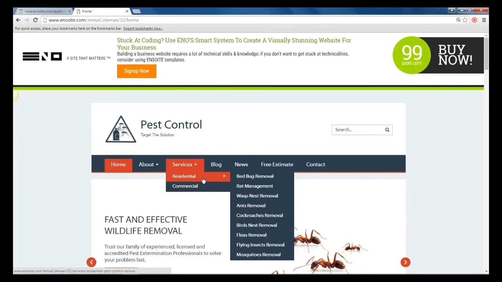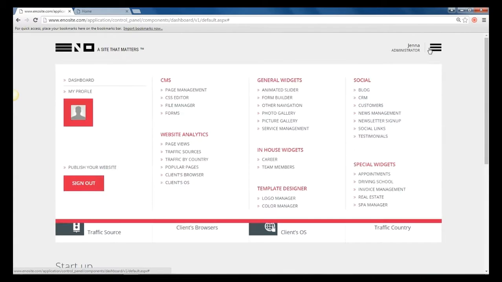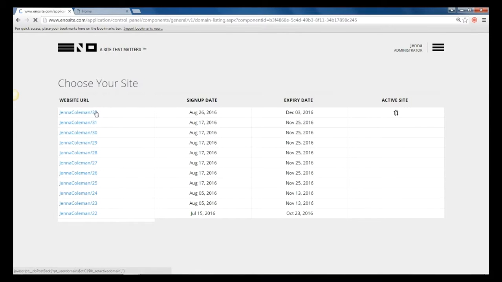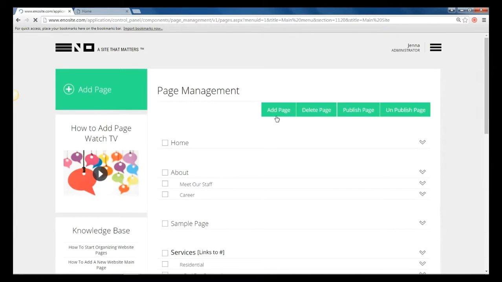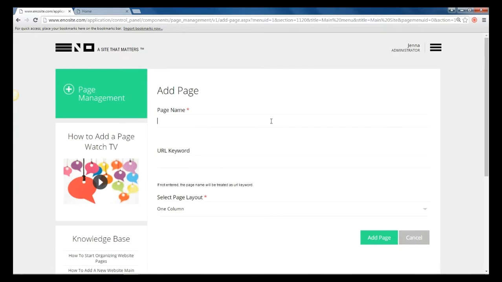Here's how to update the Page Manager. On your dashboard, under the CMS section, click on Page Management. Click on Add Page. Here you can add the name of the page and also edit the URL. Now you'll see the new page that you have just added under all the subheadings on your website.